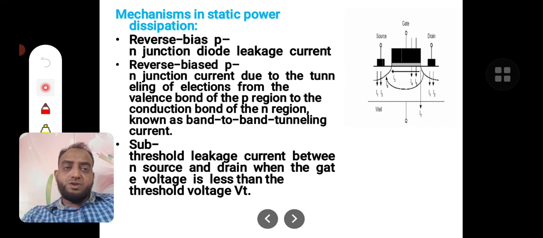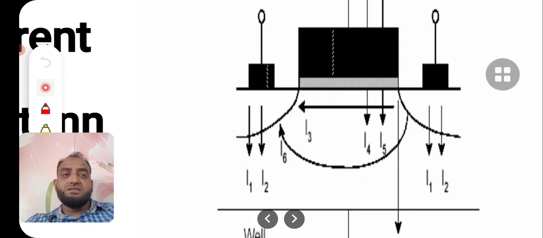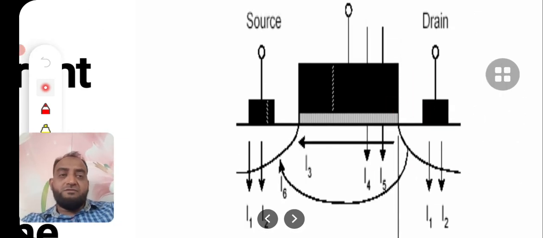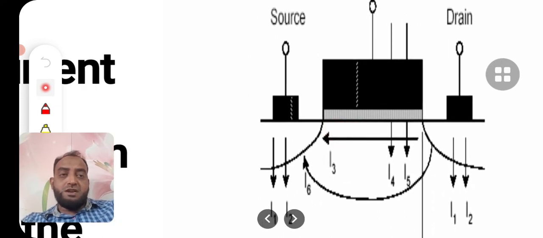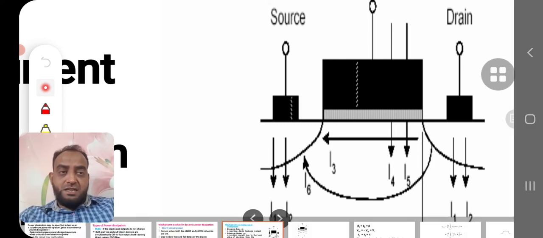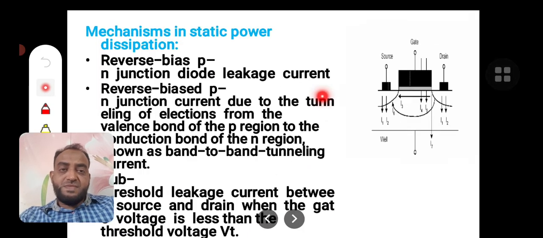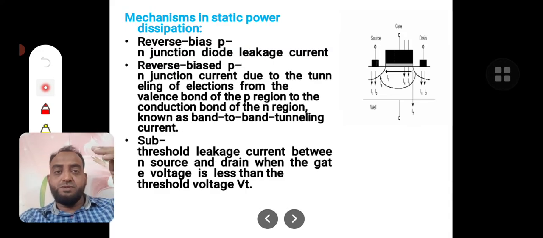The next one is subthreshold leakage current between the source and drain when the gate voltage is less than the threshold voltage Vt. Whenever the gate voltage is less than Vt, we consider that the channel is not formed. Even then, some charge carriers come from drain to source. That current is called subthreshold current, meaning less than the threshold. The current that flows is called subthreshold leakage current between source and drain.